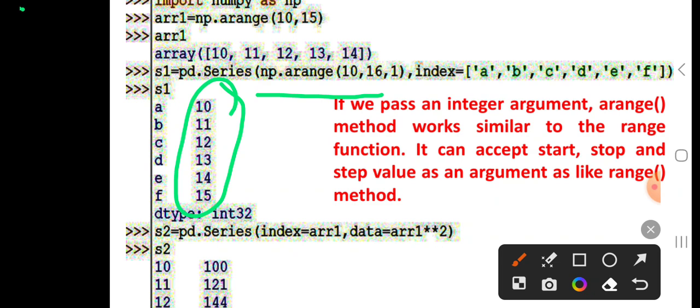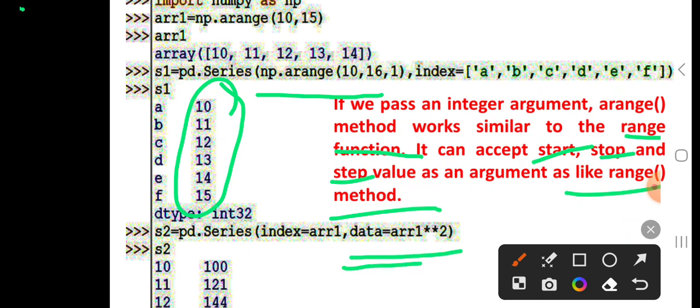If we pass an integer argument, the arange method works similar to the range function. It can accept start value, stop value and step value as arguments, just like the range method. And these are the expressions used to create a series.